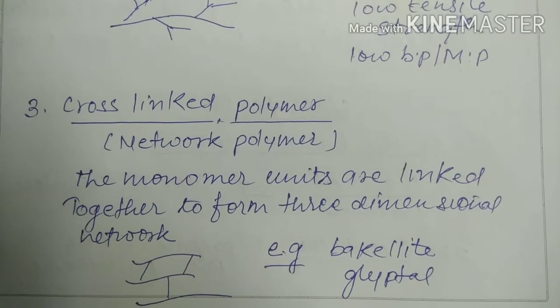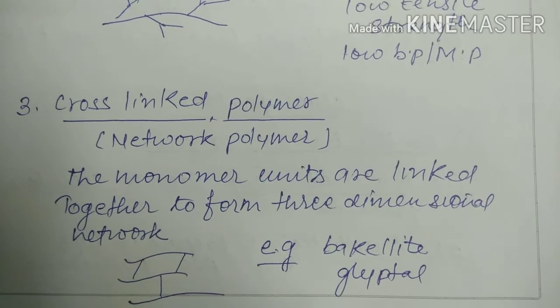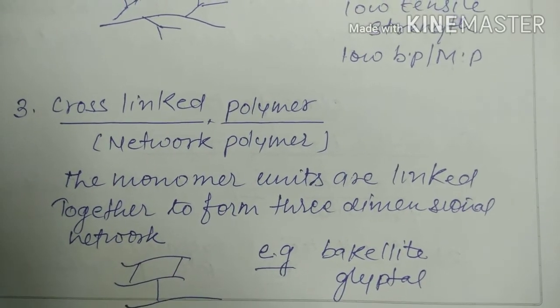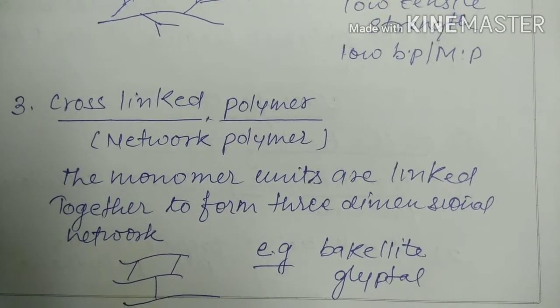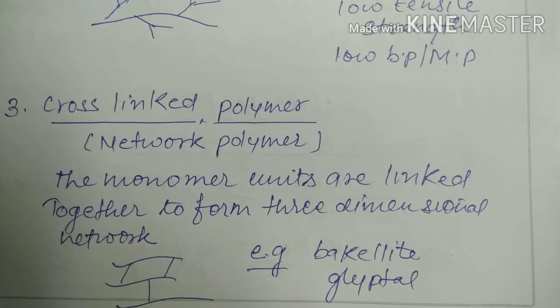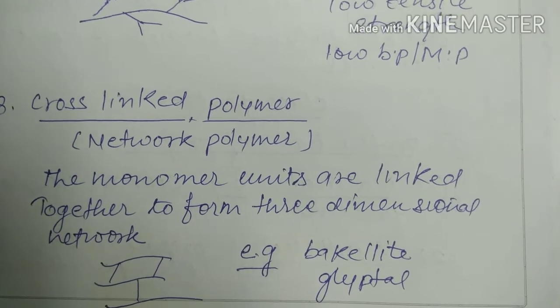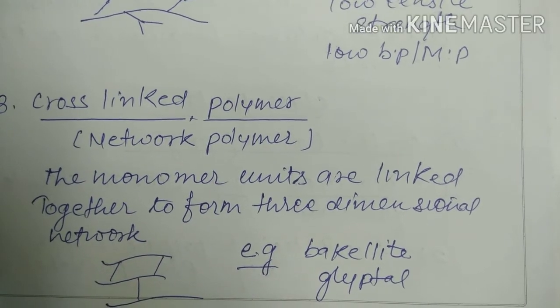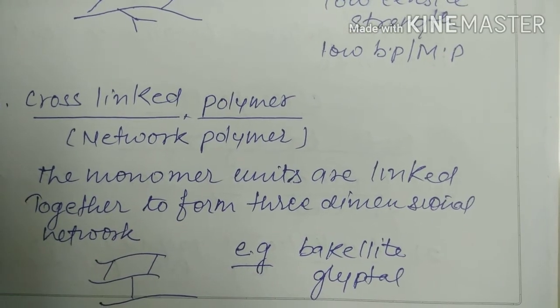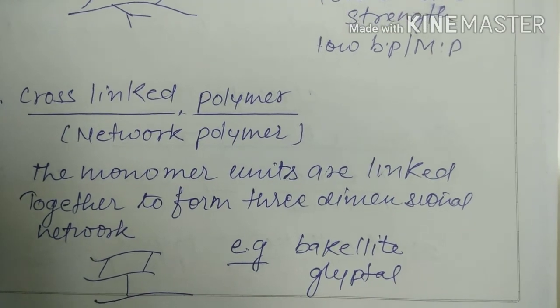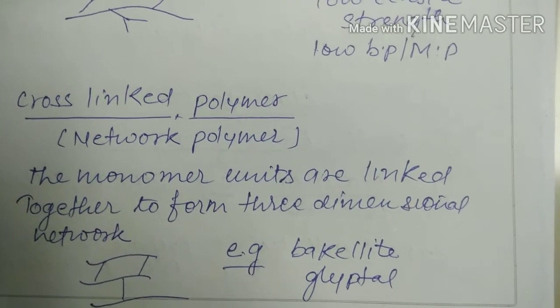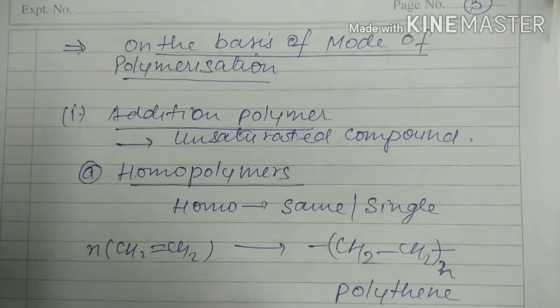Next is cross-link polymer, network polymer. It means a linear arrangement as well as a network form. It means in a cross. So this is called cross-link polymer. Here I am drawing its structure. Examples are bakelite or glyptal.